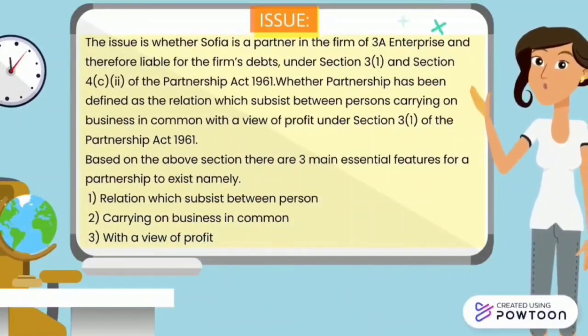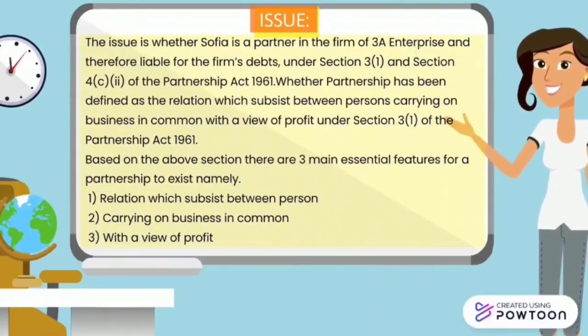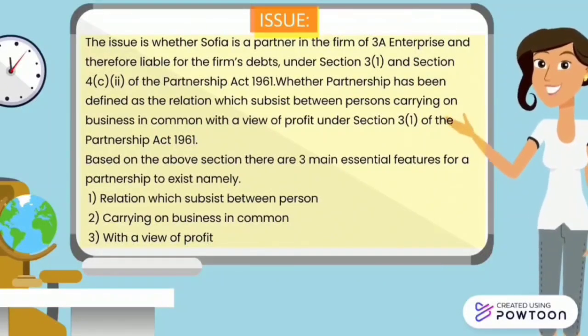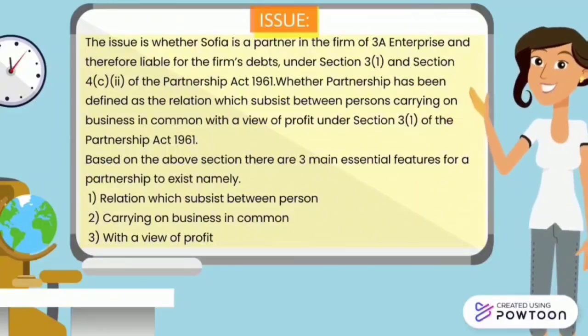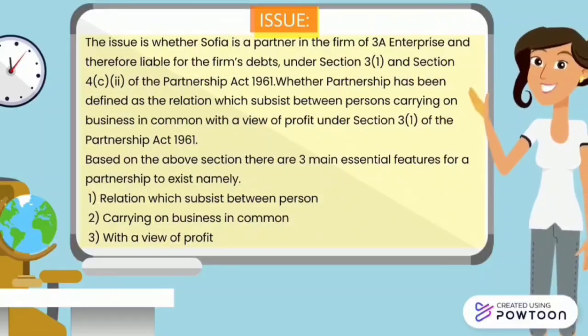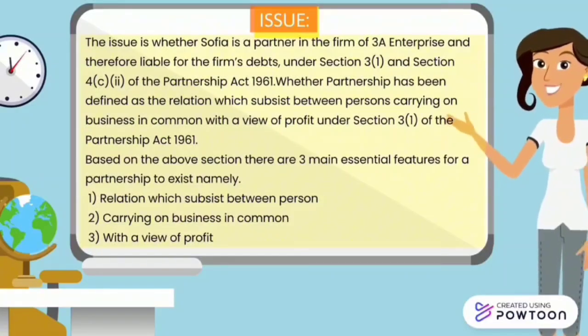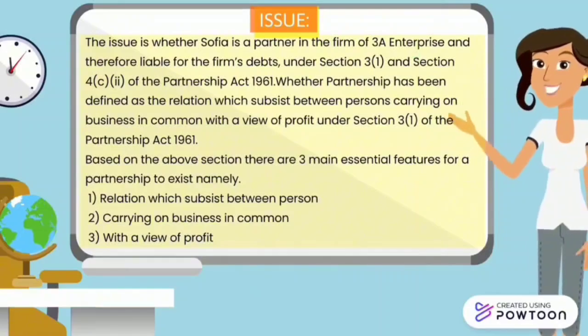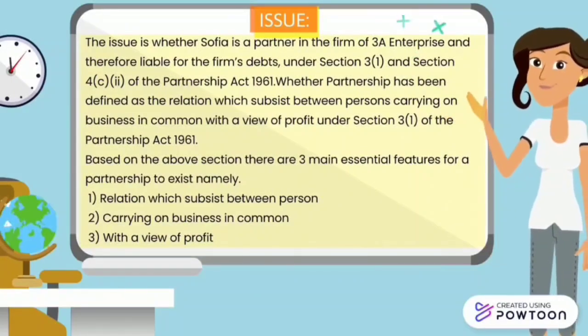The issue is whether Sophia is a partner in the firm of 3A Enterprise and therefore liable for the firm's debt under Section 3, Subsection 1 and Section 4, Subsection C, Subsection 2 of the Partnership Act 1961. Partnership has been defined as the relation which subsists between persons carrying on business in common with a view of profit under Section 3, Subsection 1 of the Partnership Act 1961.